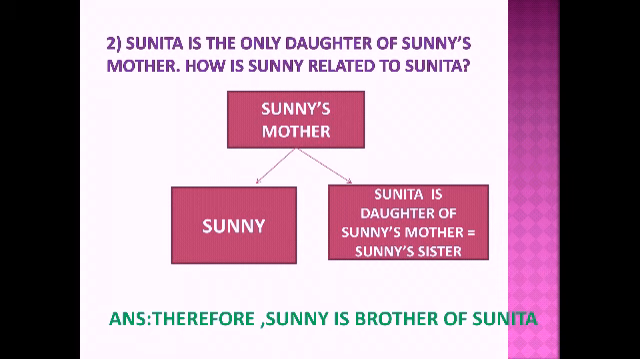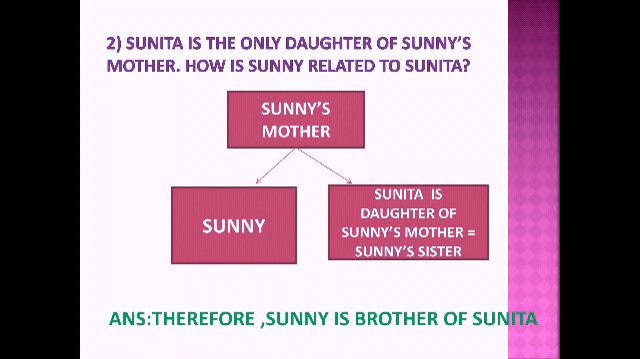Now we will ask, ma'am, it is only daughter written. Yes, it is said only daughter, but not only child. If it was written that Sunny is only child of Sunny's mother, then it would have been something else. But here it is said that Sunita is the only daughter. That doesn't mean that the mother doesn't have any other child. It means that there is only one girl child the mother has.